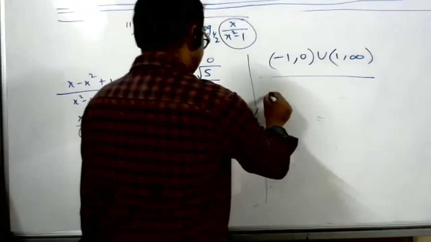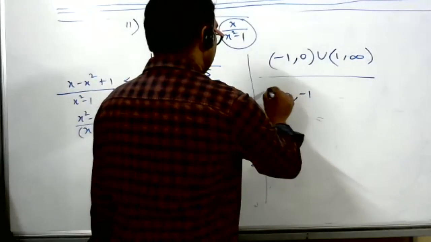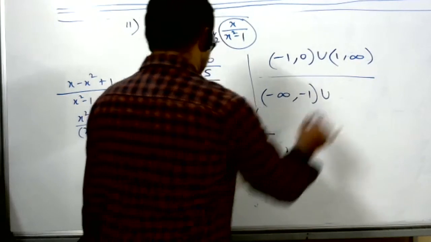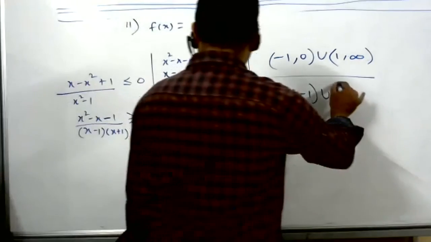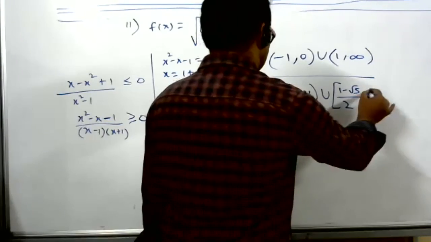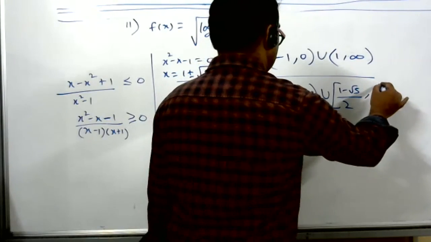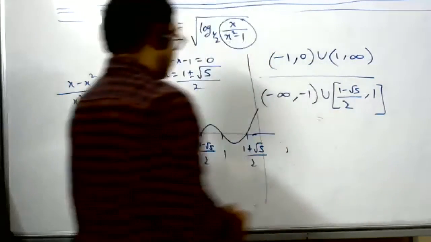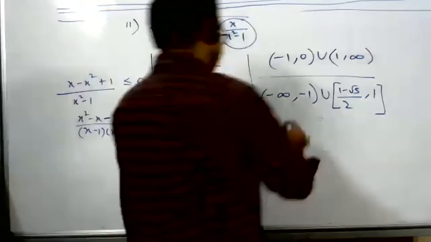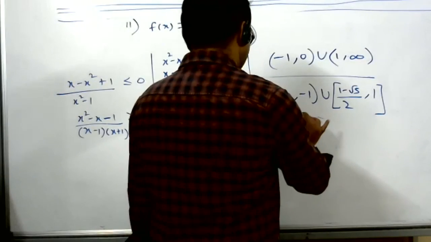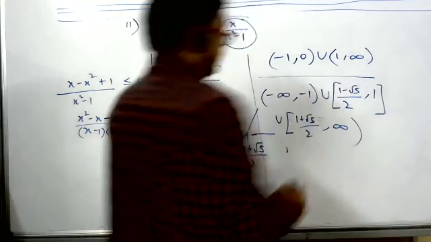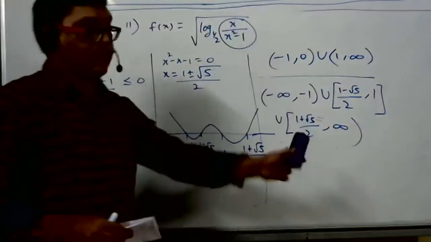Minus infinity to -1, equal to 0 means union. Then union 1 minus root 5 by 2 to 1. Union 1 plus root 5 by 2 to infinity. This is the answer. You have to take the intersection now.